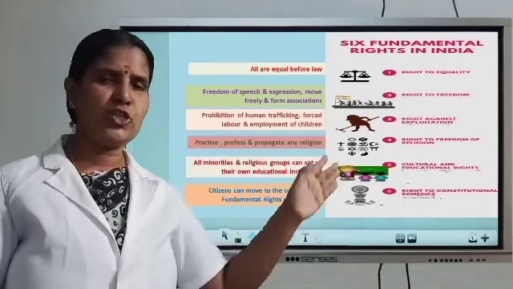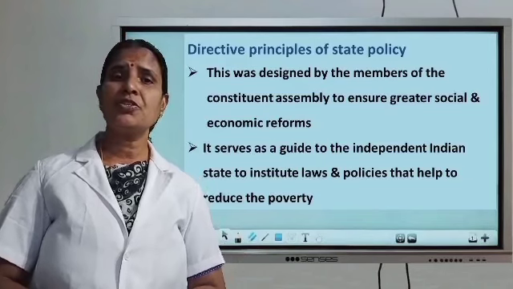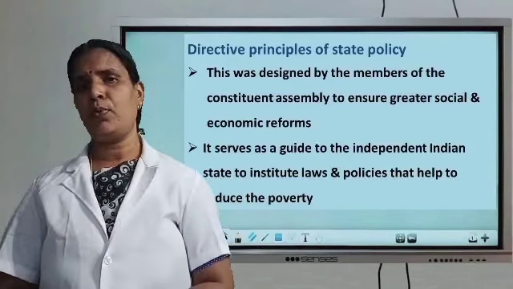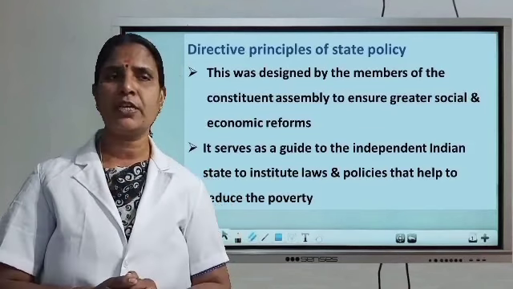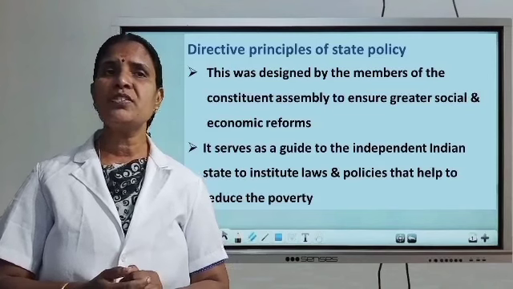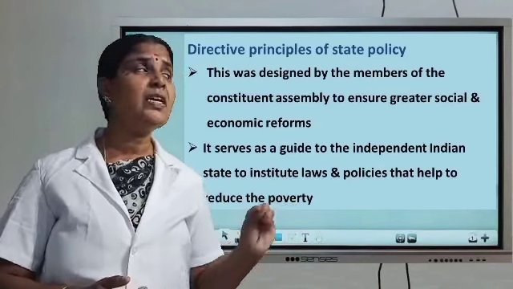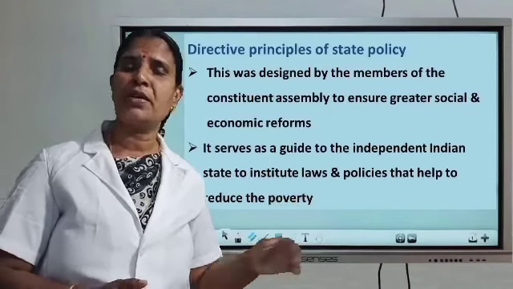Please see the chart. Okay? Besides these fundamental rights, the Constitution includes the Directive Principles of State Policy. And what is the purpose of the Directive Principles of State Policy? This was designed by the members of the Constituent Assembly to ensure the greatest social and economic reforms.